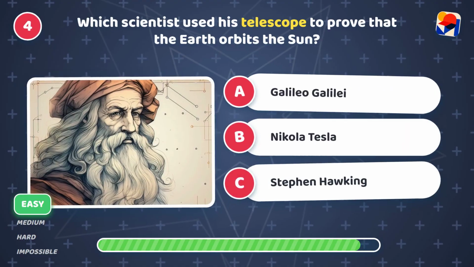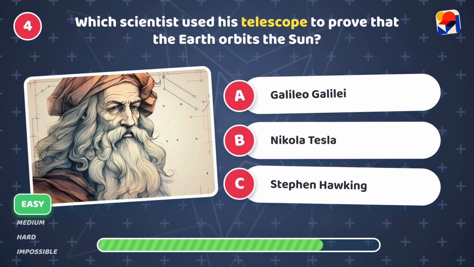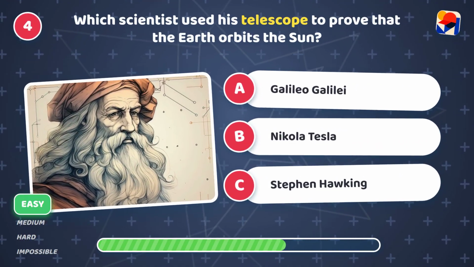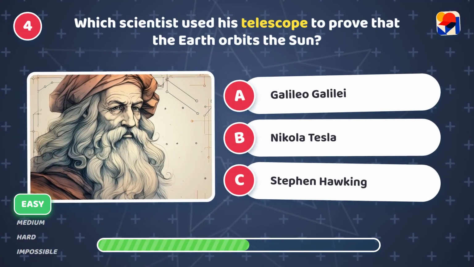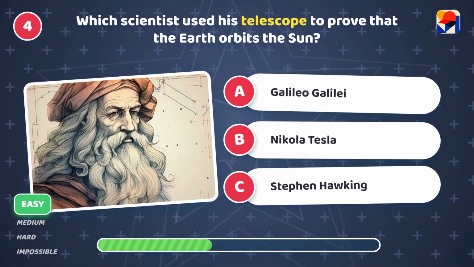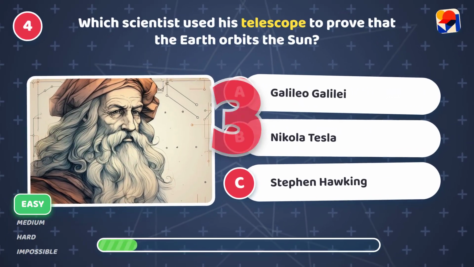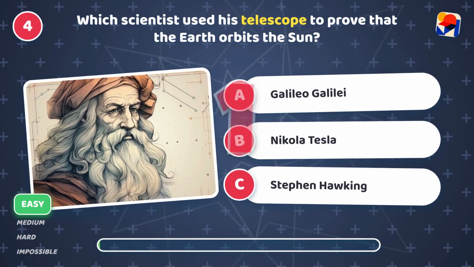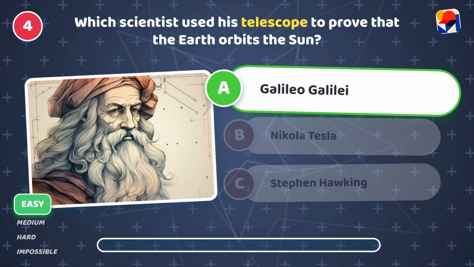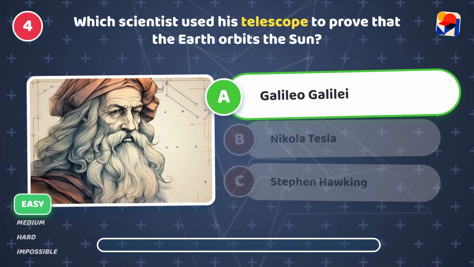Which scientist used his telescope to prove that the Earth orbits the Sun? Is it A, Galileo Galilei, B, Nikola Tesla, or C, Stephen Hawking? It's A, Galileo Galilei. He proved Earth orbits the Sun.